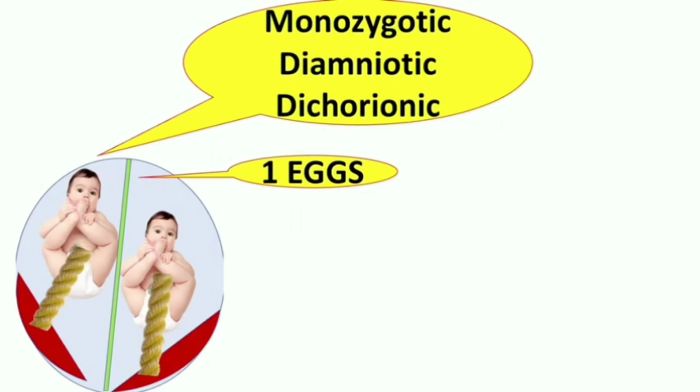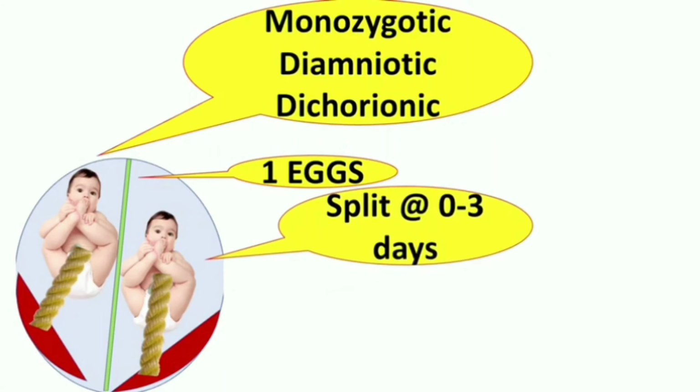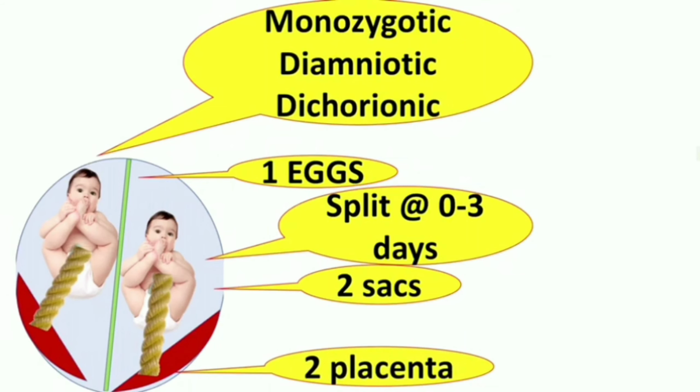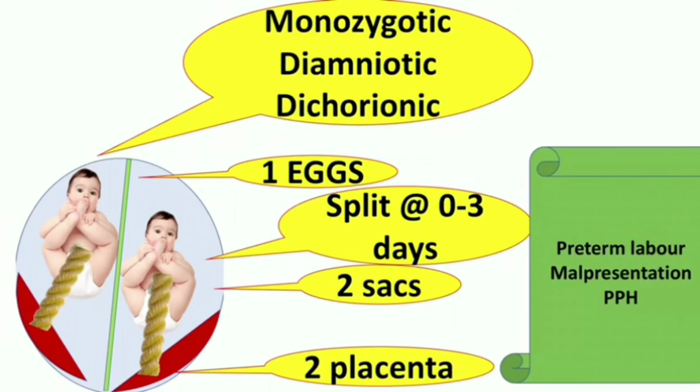monozygotic, diamniotic and dichorionic. So we have a single egg, as splitting occurs. Here everything depends upon splitting. So if the fertilized egg splits in 0 to 3 days, that is before formation of chorion. Okay, chorion is placenta, here splitting already occurred, then the placenta is formed. So we have two placentas and two cavities. Okay, two amniotic sacs, two sacs and two placentas. So similar risk as dizygotic, diamniotic and dichorionic: malpresentation, prematurity and postpartum hemorrhage.